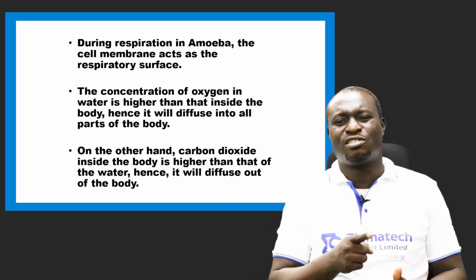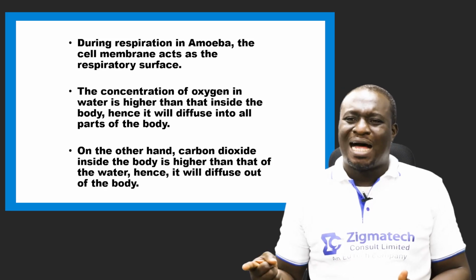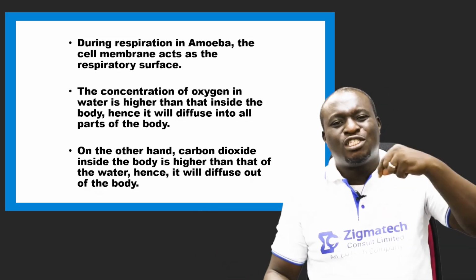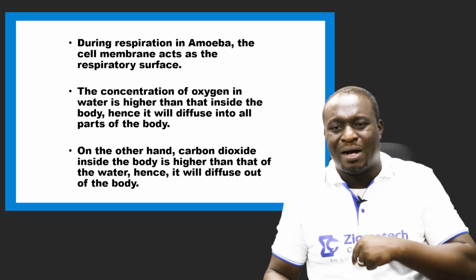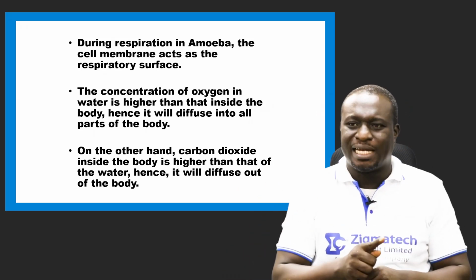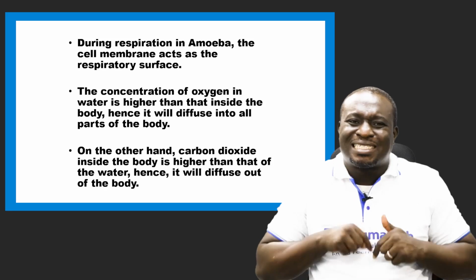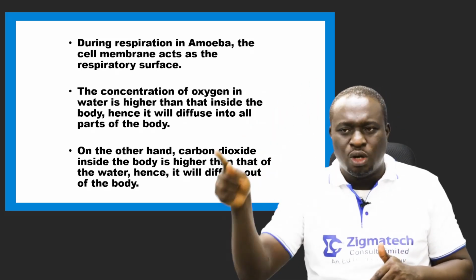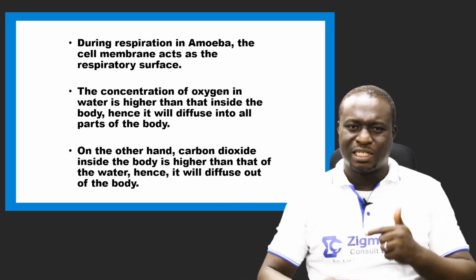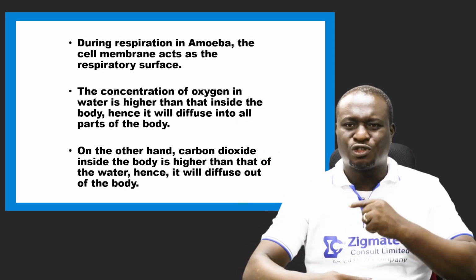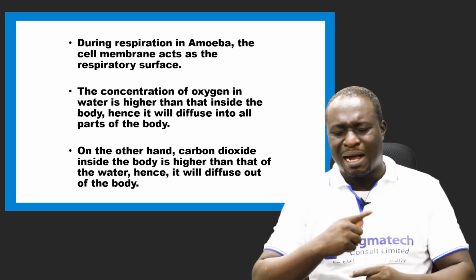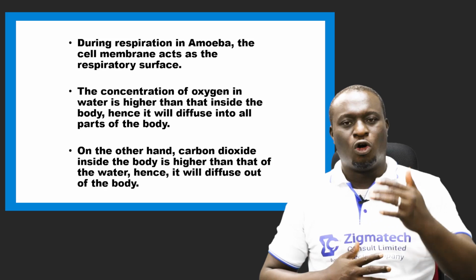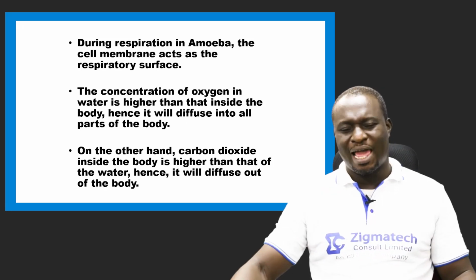Now, as oxygen is diffusing from the water into the body cells of the amoeba, simultaneously carbon dioxide inside the body of the amoeba diffuses into the water. And this process continues as long as the amoeba respires. So this is how amoeba undergo gaseous exchange.